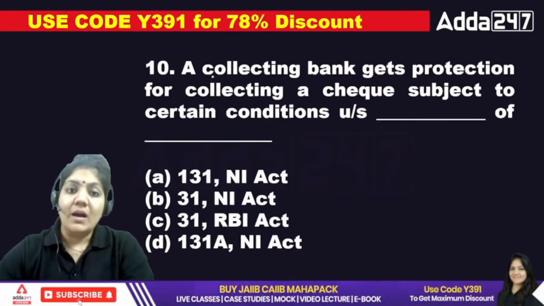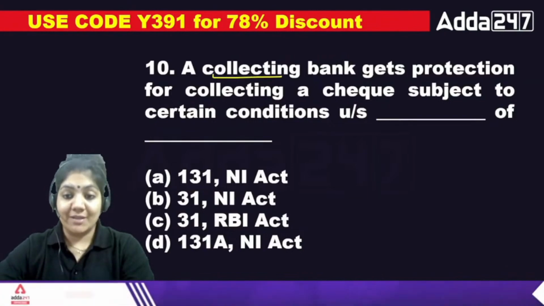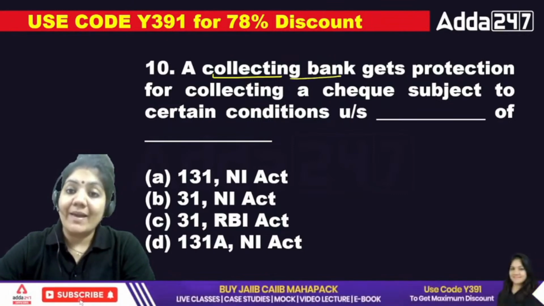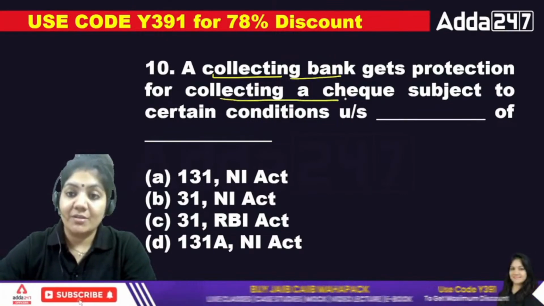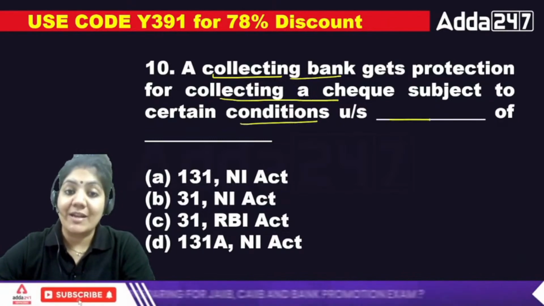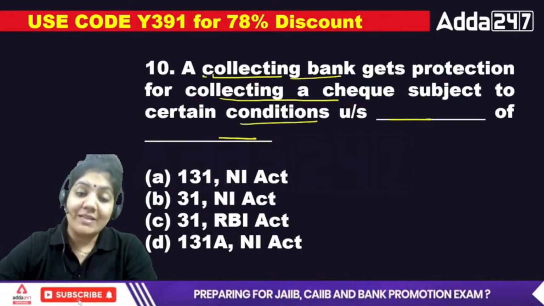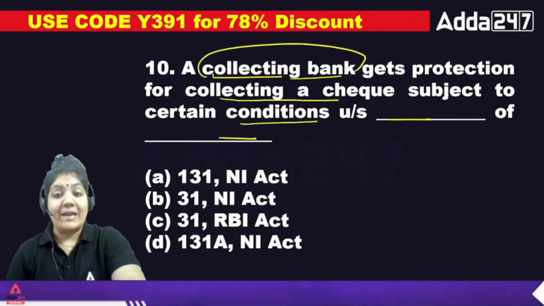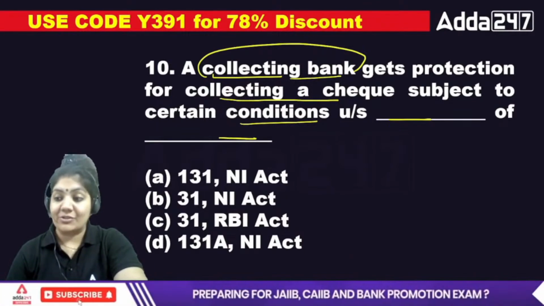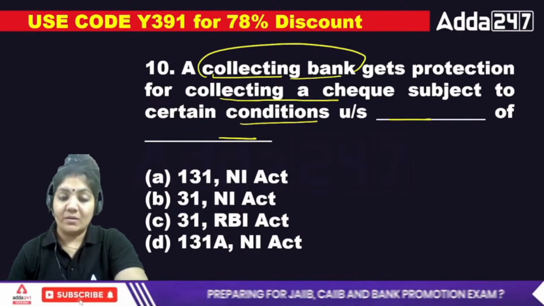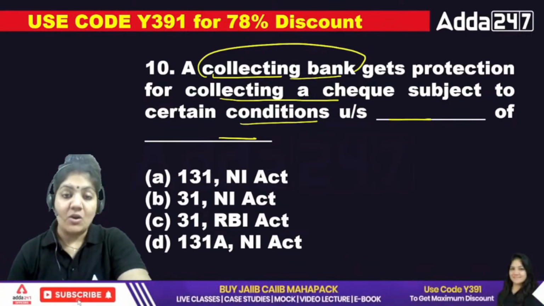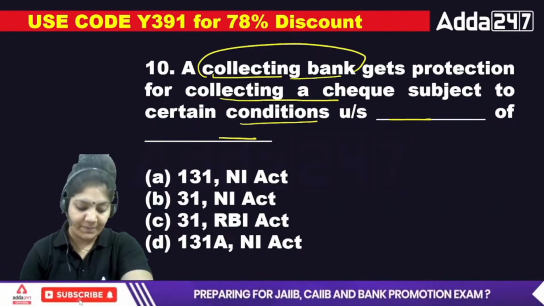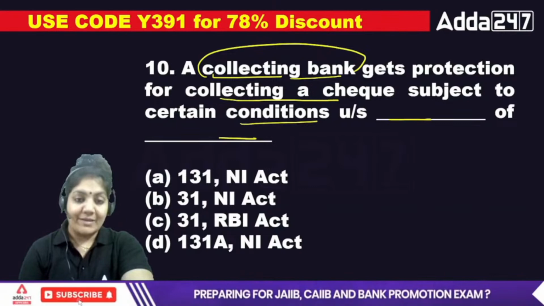Next one, a collecting bank. Okay, these are sections, but do not worry, you only have to remember these things. A collecting bank gets protection for collecting a check subject to certain conditions under section dash of dash Act. I have already told you the exact meaning of the term collecting bank, and then the paying bank. So what is the exact section? Section 131 of the RBI Act, or Section 131A of the NI Act? What is the exact answer of the 10th one?